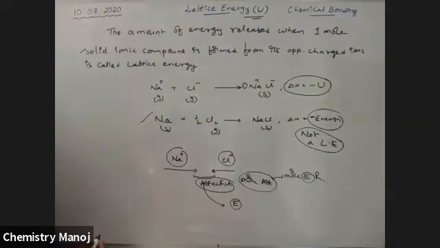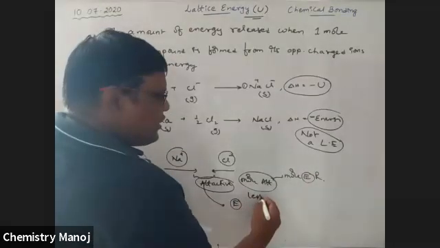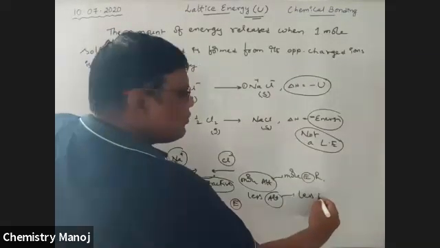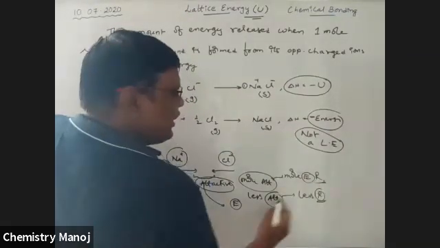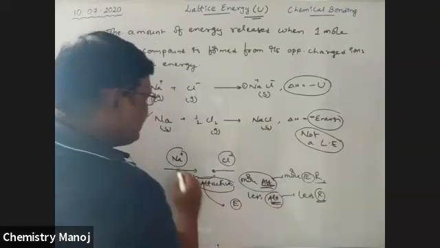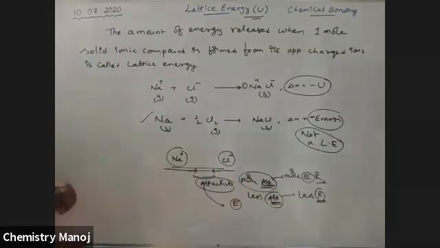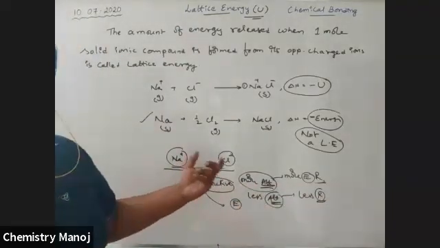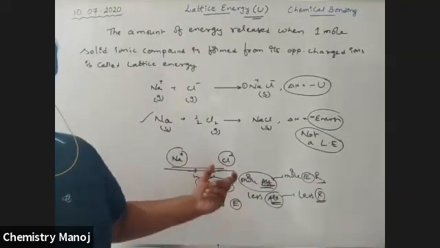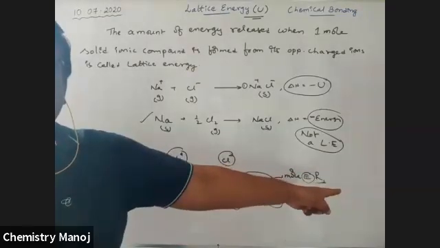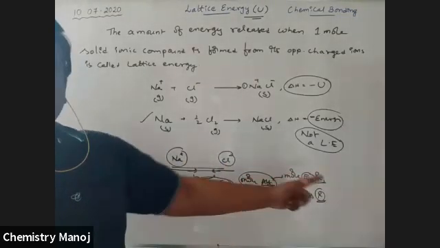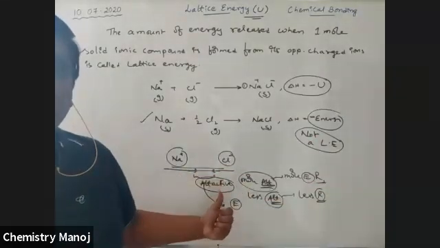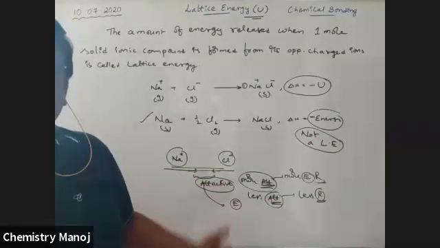More attraction, more energy. Less attraction, less energy is released. That means the released energy depends on the attractive forces between the ions. Is this clear? The more the attraction between the ions, the more energy will be released. The less the attraction, the less energy will be released. That means the entire released energy depends on the extent of attraction.